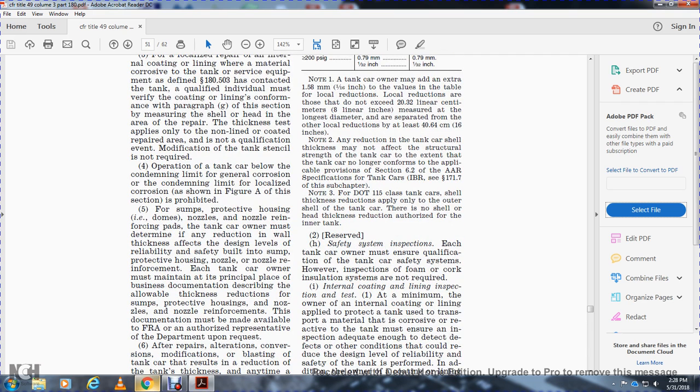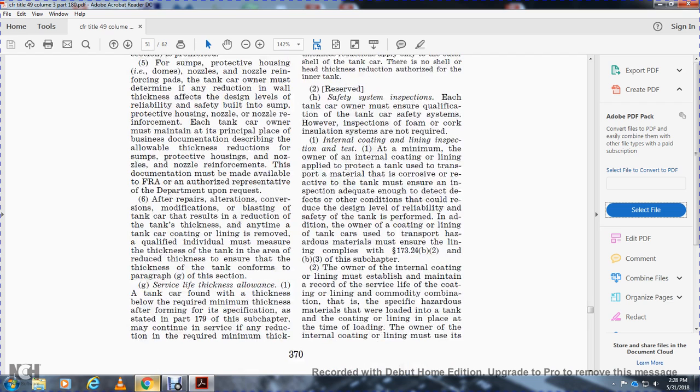2. Reserve safe system inspection. The tank car owner must ensure the qualification of the tank car system; however, the inspection of the foam or cork installation systems is not required. Internal coating and lining inspection and testing. A minimum of the owner's internal coating and lining applied with the product protects the tank from the use of the transport of the material of the growth of the reactive of the tank. Measure and ensure the inspection is adequate enough to detect defects that reduce the design level of the reliability and shape of the tank performance.